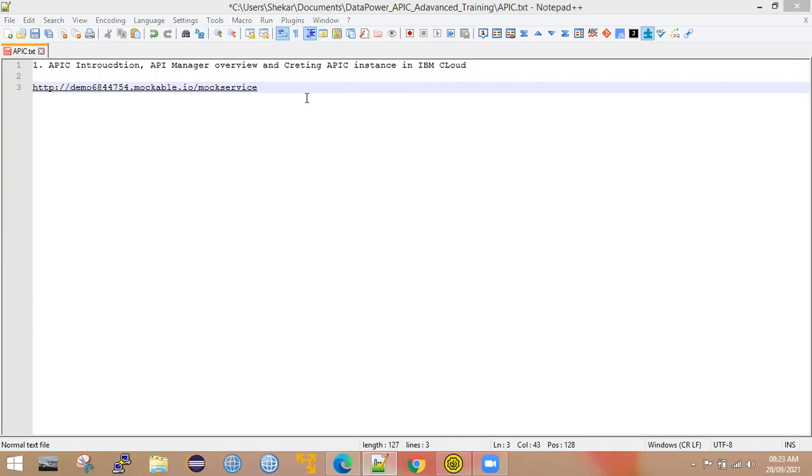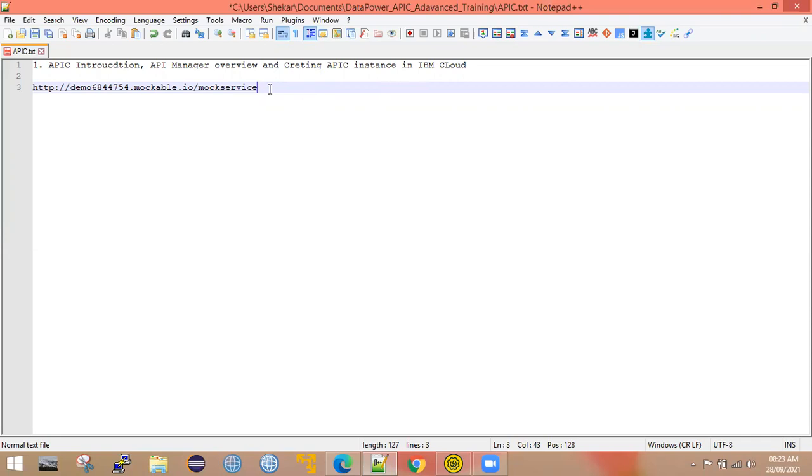Yesterday I showed you one diagram, right? Where services are exposed as APIs in API Connect, and those APIs are consumed by the mobile applications, right? So I think you remember the diagram. In the same way we'll follow.